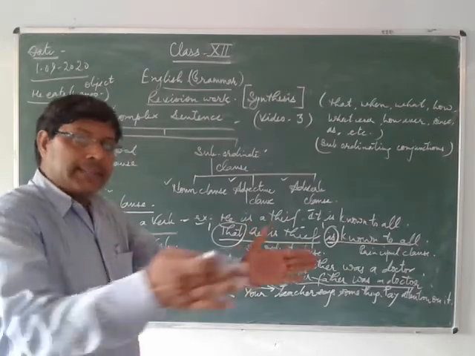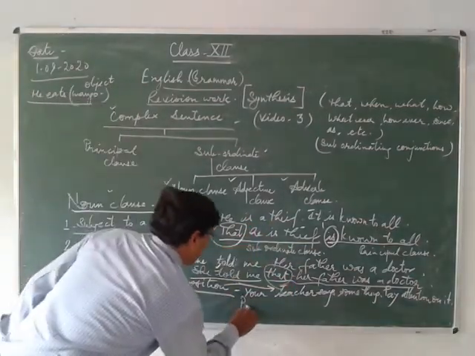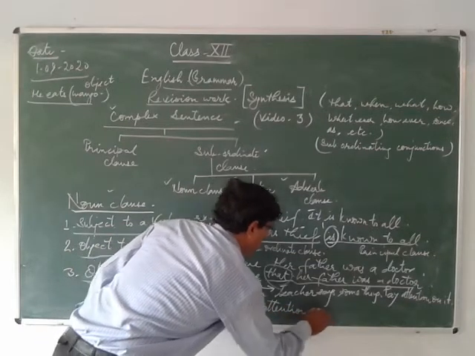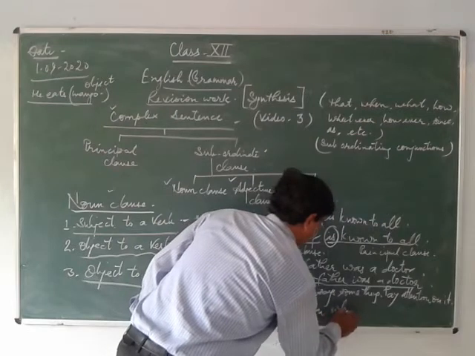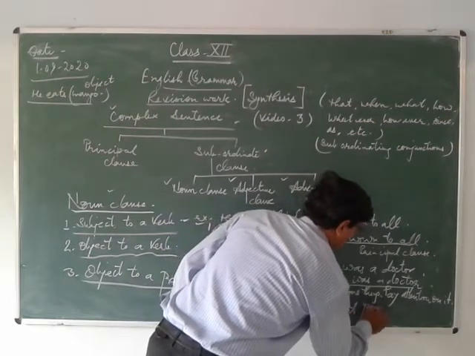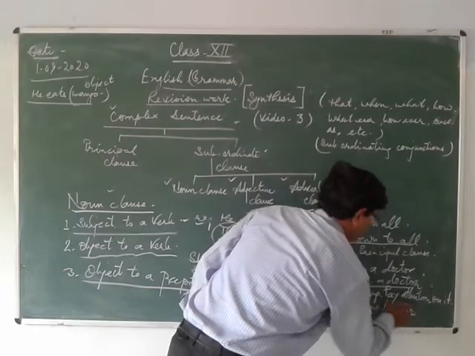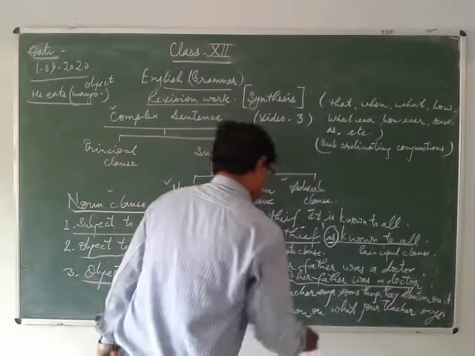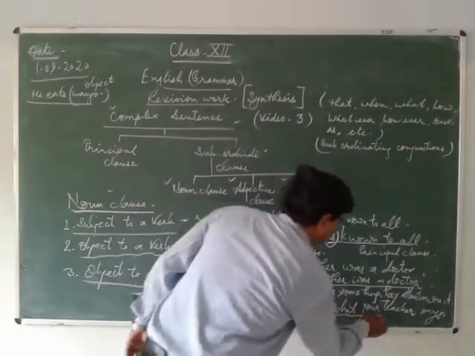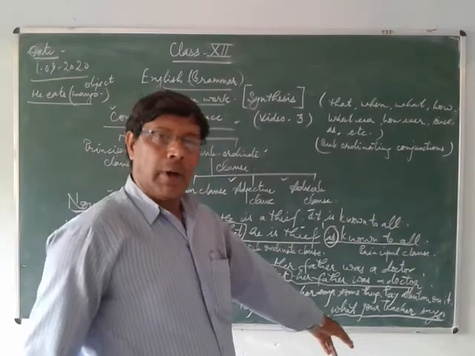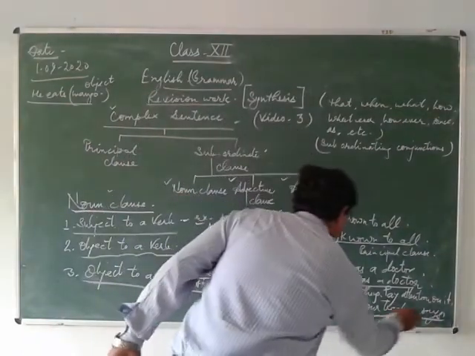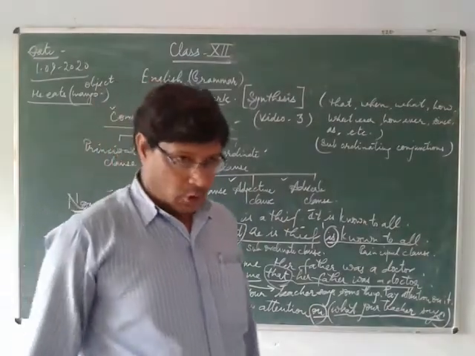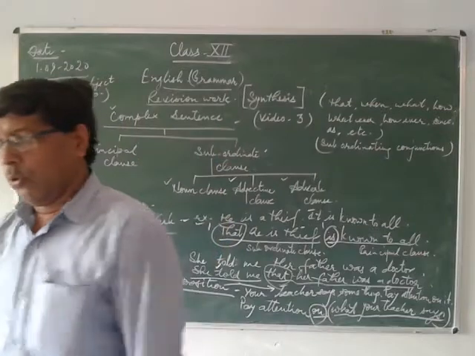Now you can combine the sentence like this: Pay attention on what your teacher says. This is your preposition and the whole clause is a subordinate clause. So this is just the object of the preposition. Is that clear? I hope this is clear to all of you.